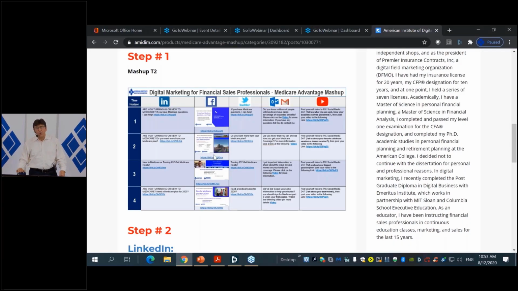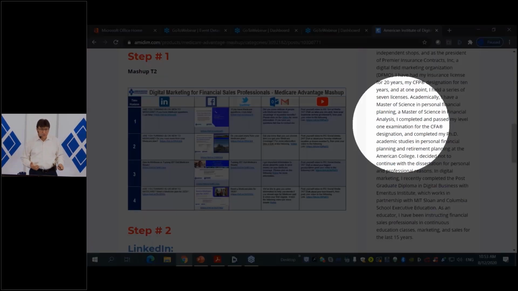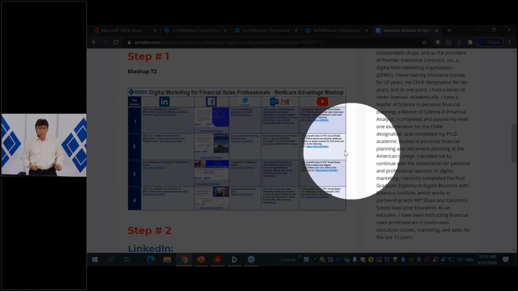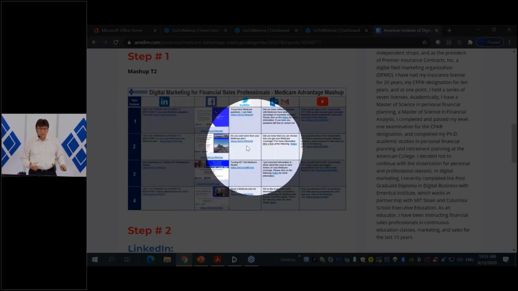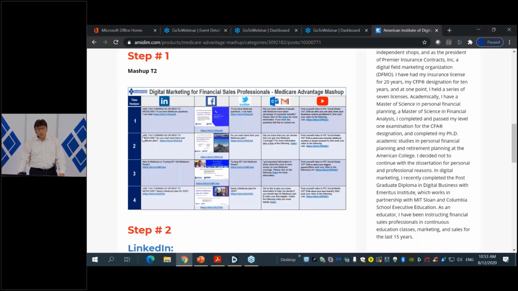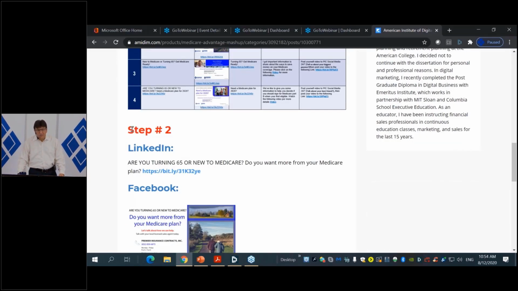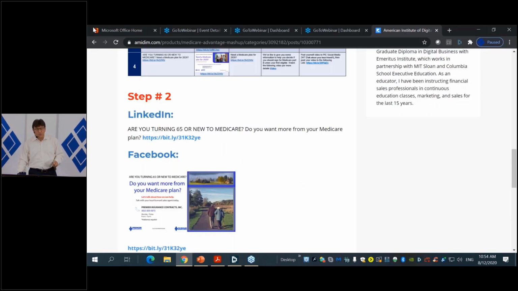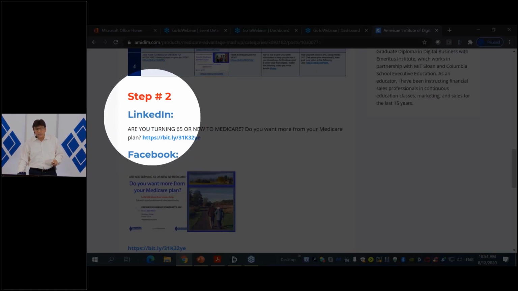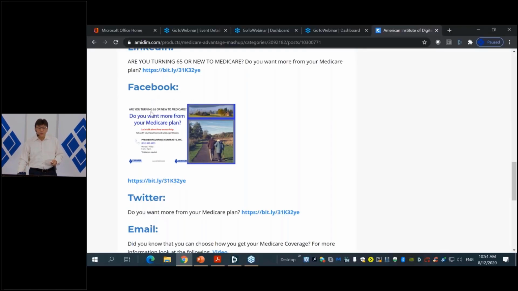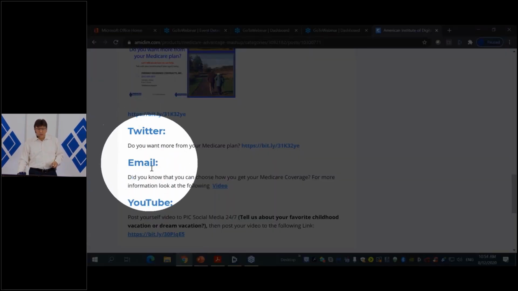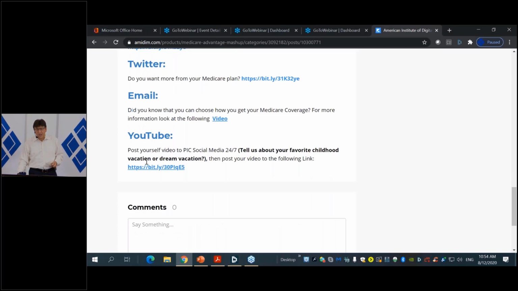I repeat, we always show the mashup as many times as possible for you to have the overall picture of what it is that you're trying to accomplish, what you're doing, and where you are in the process. In this specific case, we're going to execute Time Horizon number 2 today. So we go immediately to step 2, where we have the actual instructions for each of the different channels. You find instructions on how to take action on LinkedIn, Facebook, Twitter, via email marketing, and on YouTube.